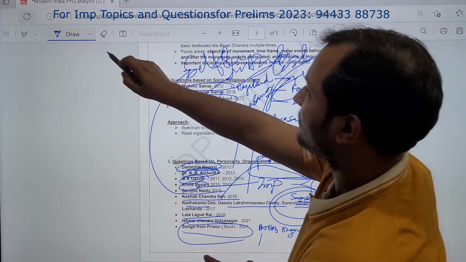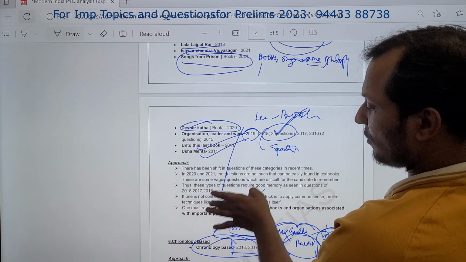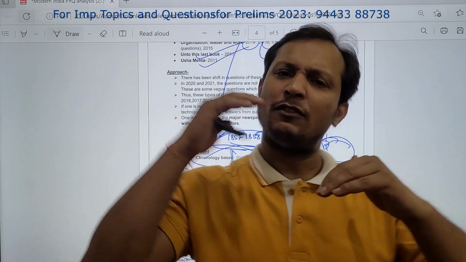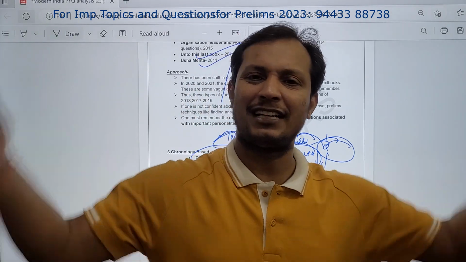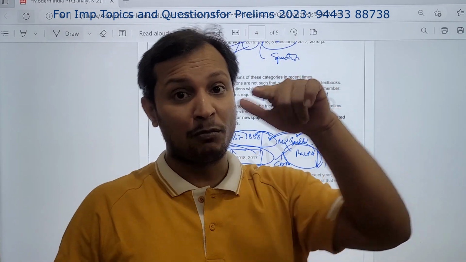Now let us see the next theme. The next theme was chronology based questions. Partition. This year I believe one question is going to come, chronology based, from partition. And last is miscellaneous. Anything can come in miscellaneous, guys. And in the freedom struggle movement, tribal movement is also very important.